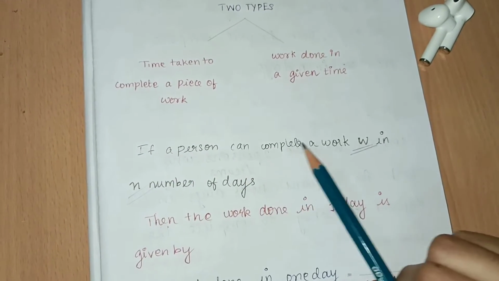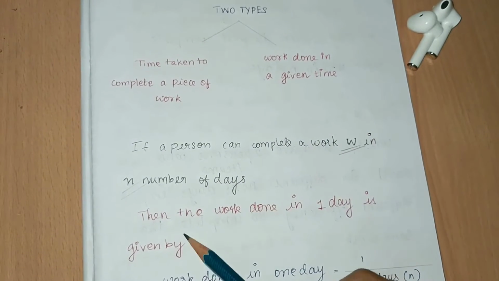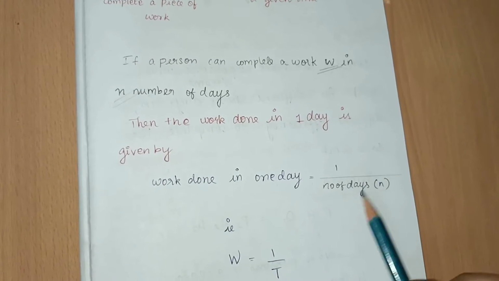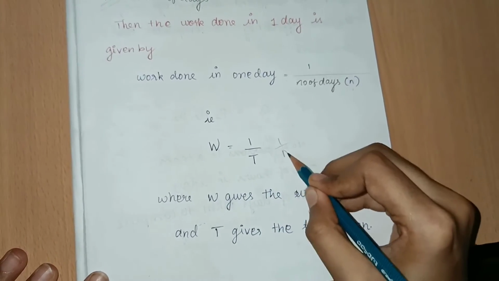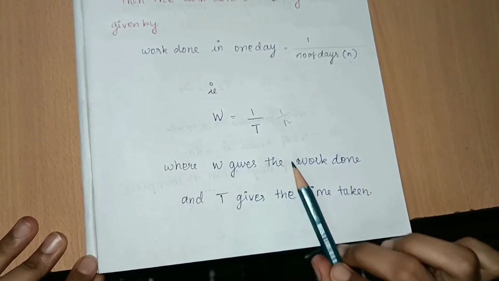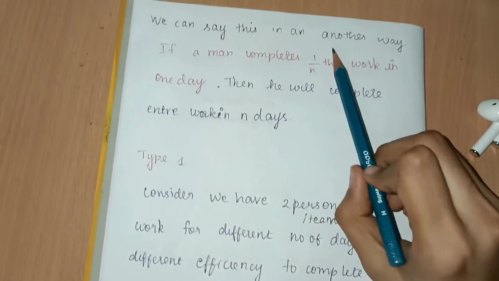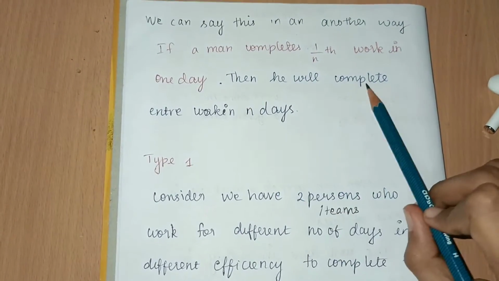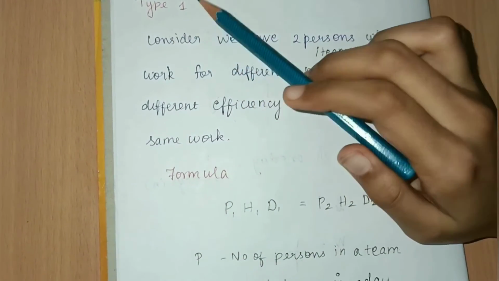Consider a person can complete the work W, where W is a piece of work, in n number of days. Then the work done in 1 day is equal to 1 divided by the number of days. We can say this as W equals 1 by T, also known as W equals 1 by N, where W gives the work done and T gives the time taken, that is, the number of days. We can say this in another way: if a man completes 1 by nth work in 1 day, then he'll complete the entire work in n days. In time and work, there are different types.